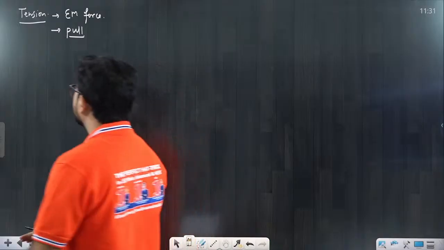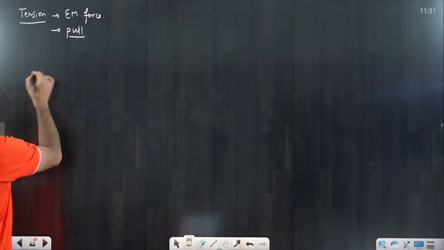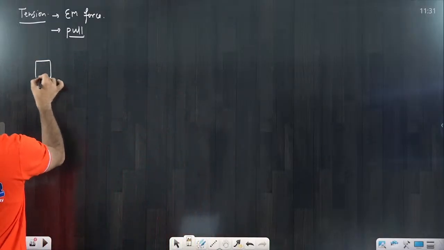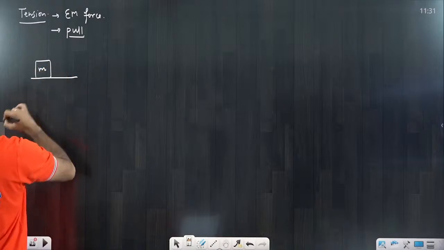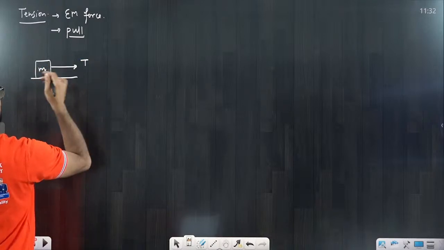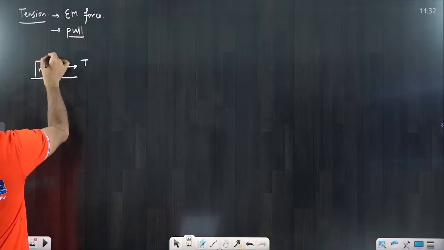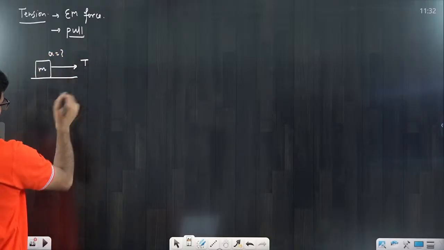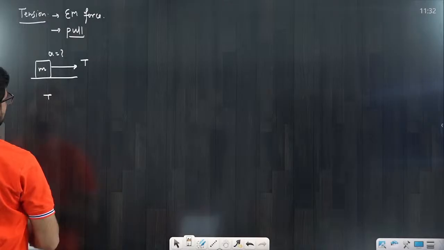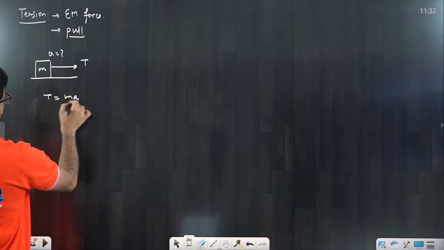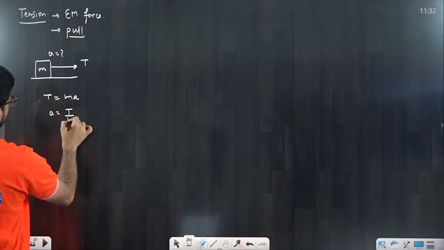I will discuss a few questions first, and you will understand it. Suppose one body of mass m is there and I am pulling it with tension T. What is the acceleration? Directly you will say, you are pulling it, so tension T is equal to m into a, so a is equal to T by m. A very basic question.